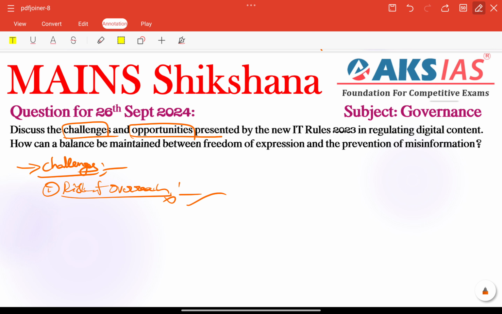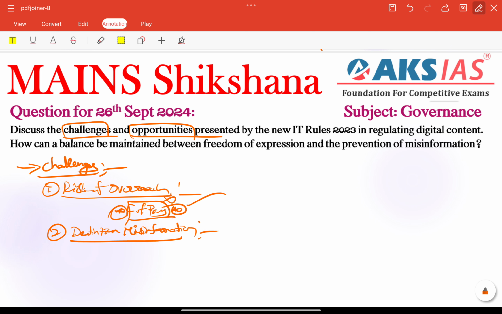Fact checking provisions may suppress freedom of the press also. That is also very important. Freedom of the press is very important. Other than that, we have ambiguity in the definition of misinformation also, defining what is misinformation. There is ambiguity and confusion, and that needs to be included here as a challenge, because the definition of what constitutes false or misleading information is still unclear. This is the main subjectivity in enforcement, according to the Freedom on the Net 2023 report. Also, this confusion in definitions of misinformation can lead to arbitrary censorship.